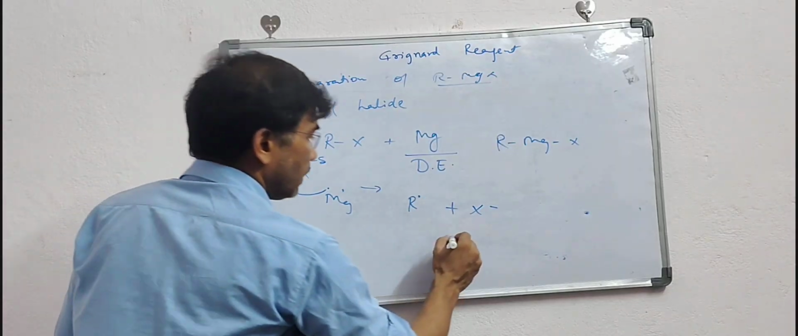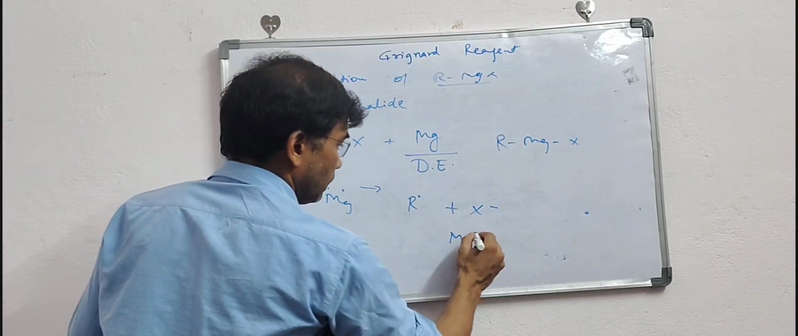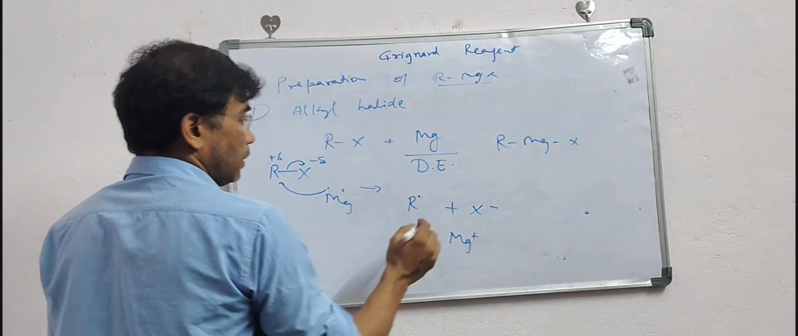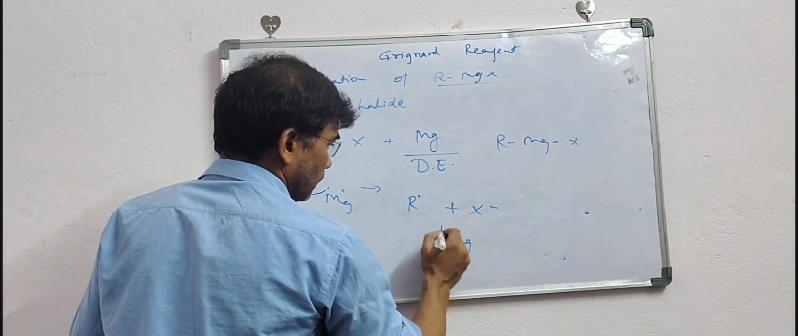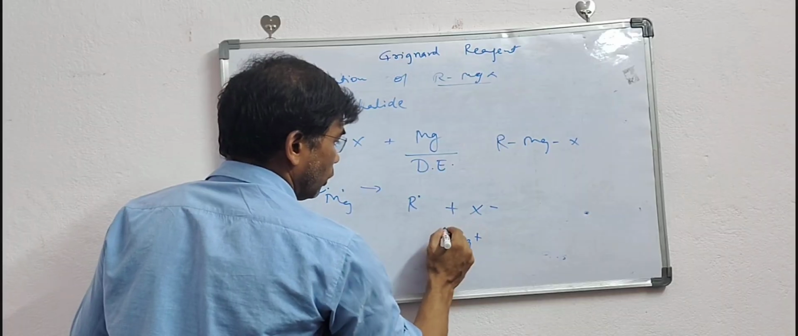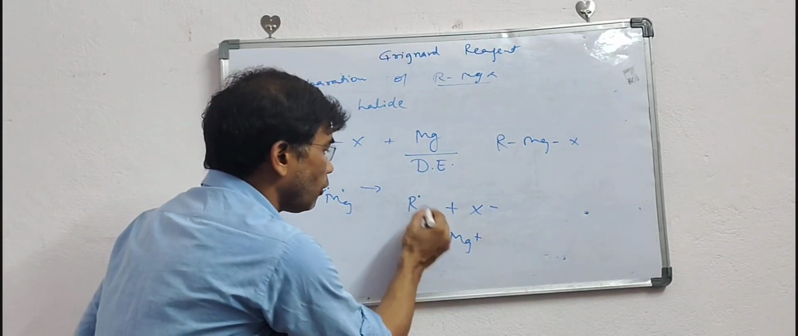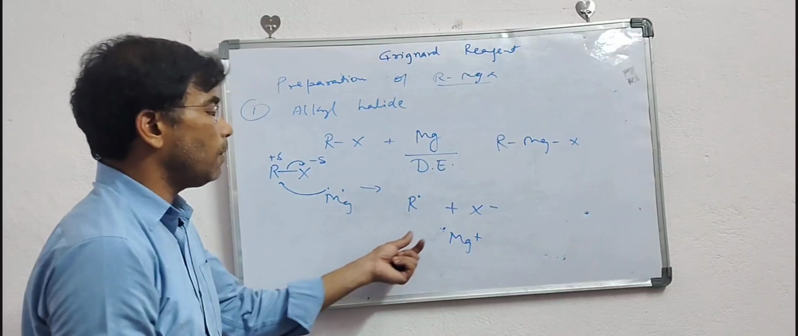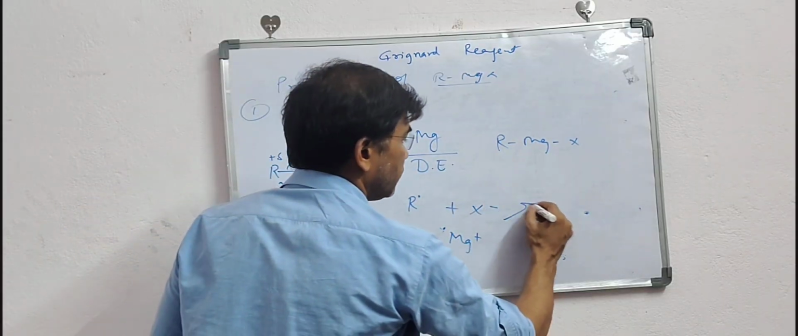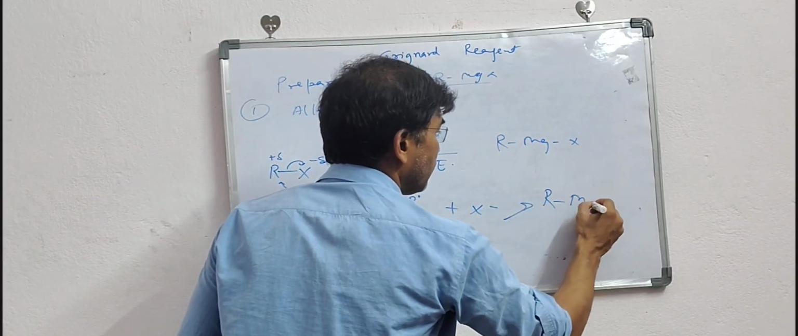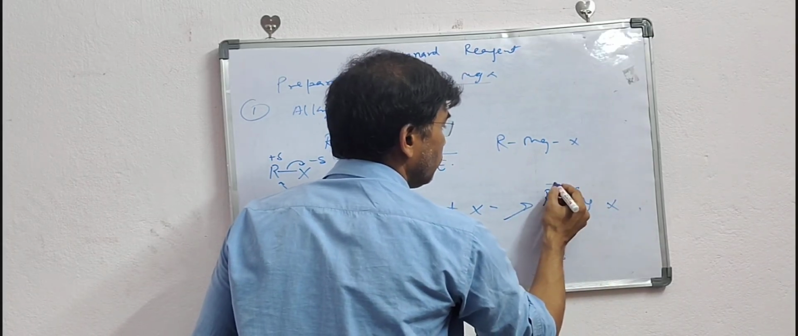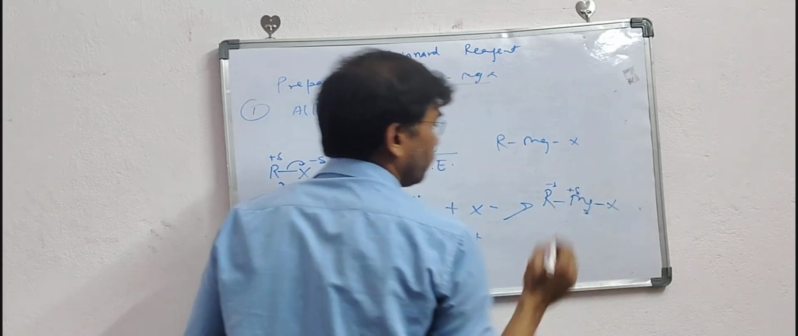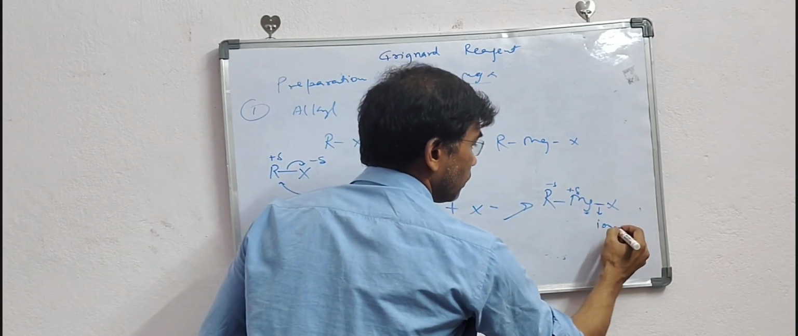X minus and Mg plus, and the dot. Now this free radical and the Mg plus will form a bond. That means after this stage we will have RMgX, where this bond is del positive, del negative, and this is an ionic bond. This is ionic in nature.